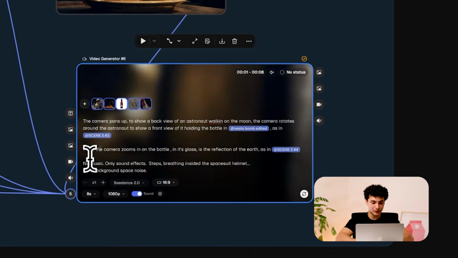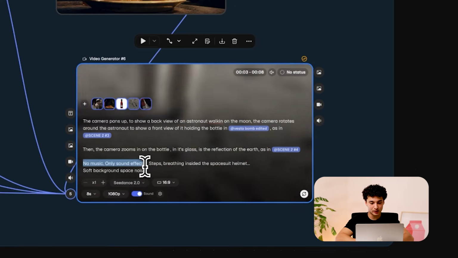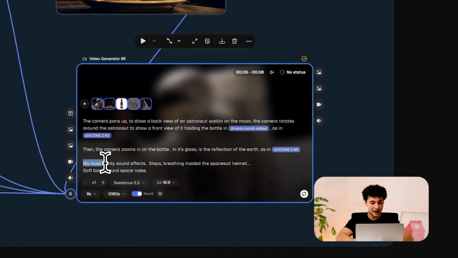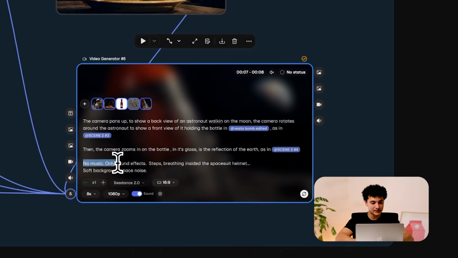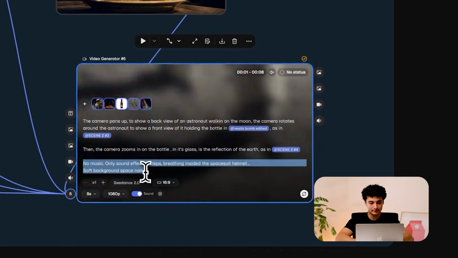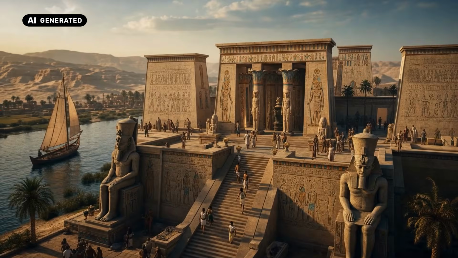Final thing I'll say about this video node is that we like to add a sound section with a negative prompt saying to add no music, and then positive prompts describing what sound effects we want. This is the clip that was scene 3.